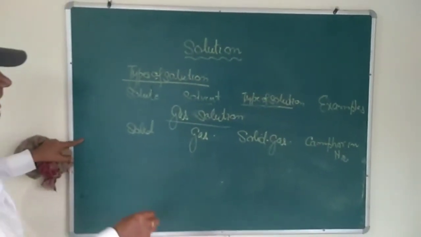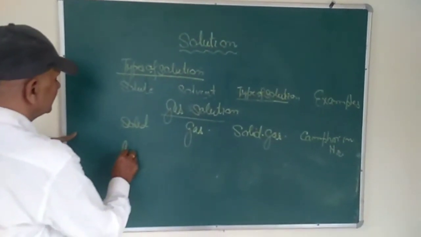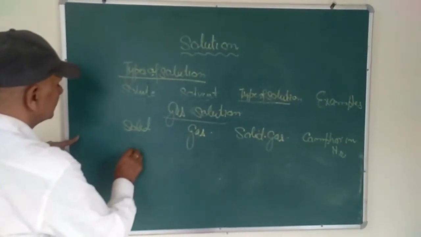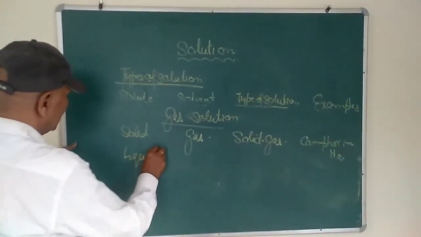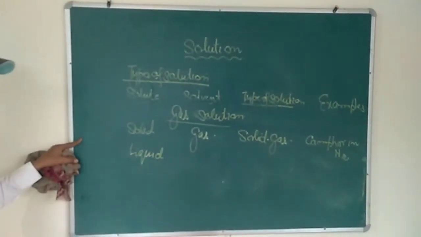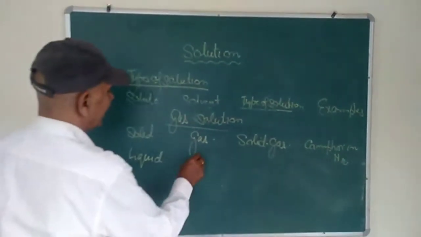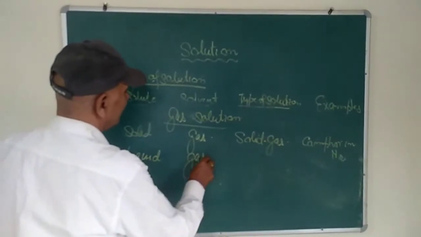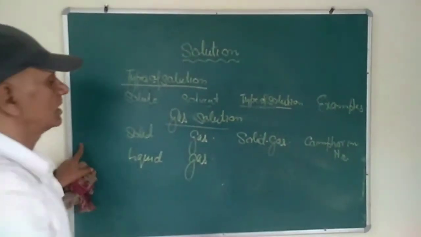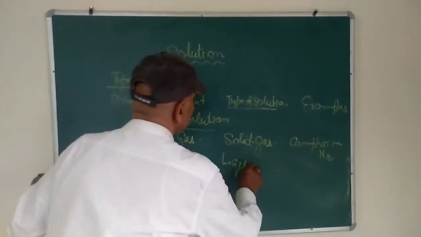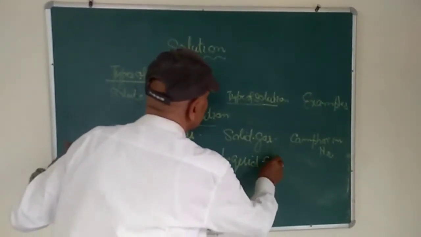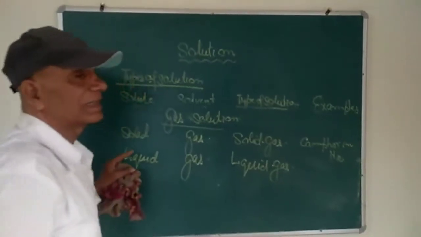Next, liquid gas. Liquid is a solute and the gas is the solvent. Such solution is called liquid gas solution.